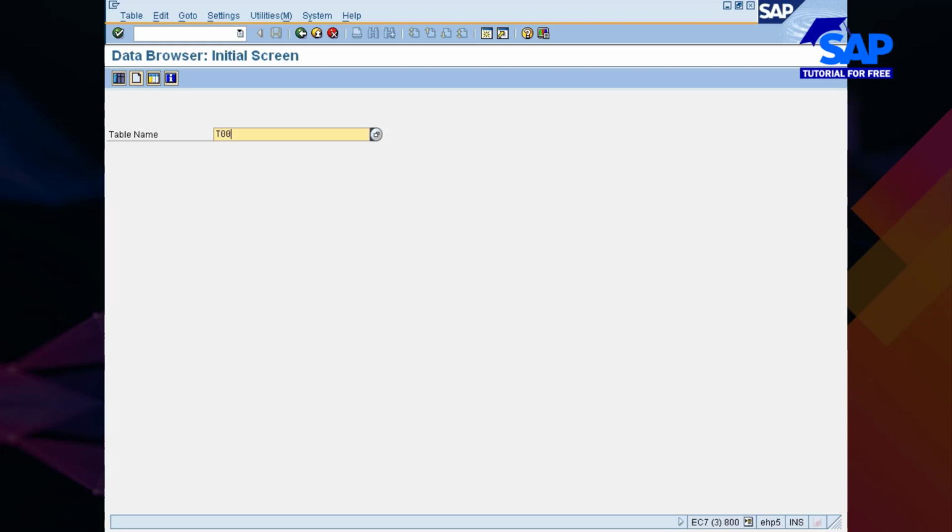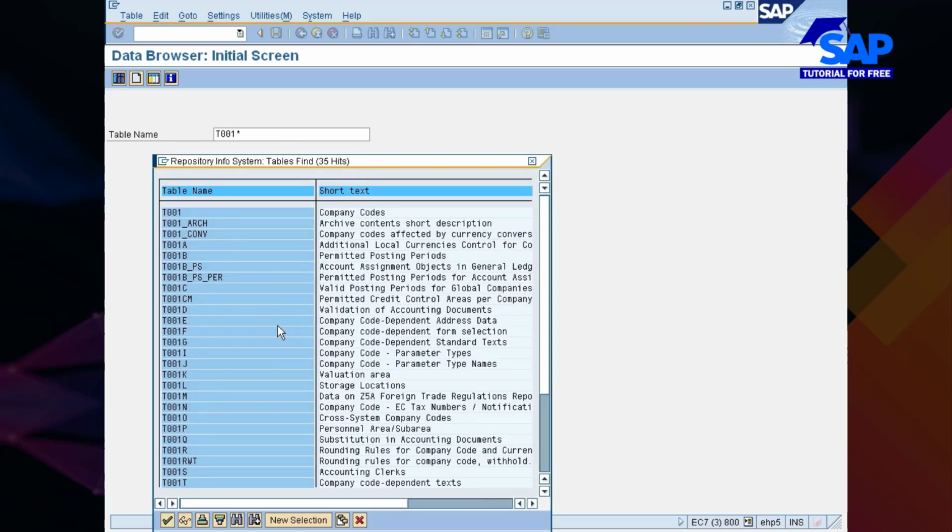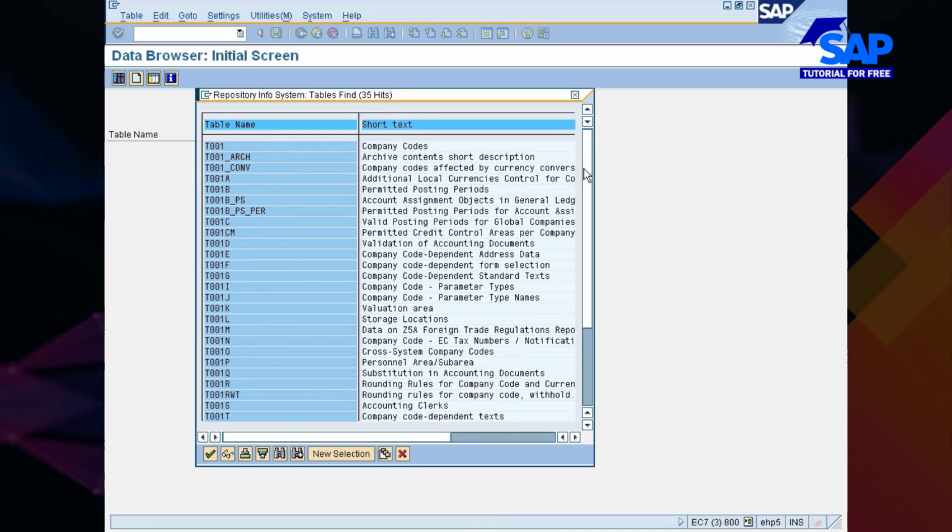All the tables of a plant start with T001W, right? So I'm asking the system to bring all the tables starting with T001W. Now you see how many tables will come. You see here there are so many. See how many tables there are.